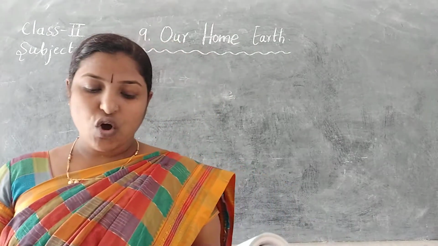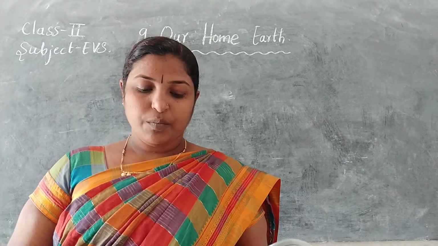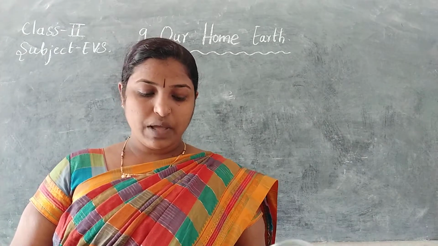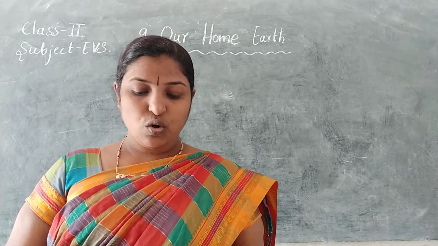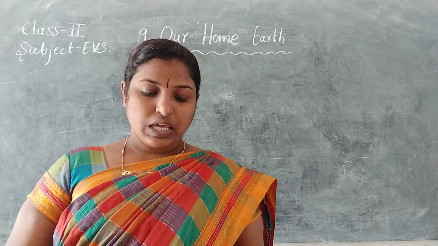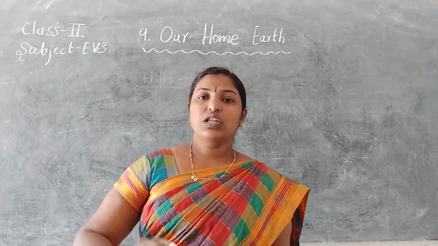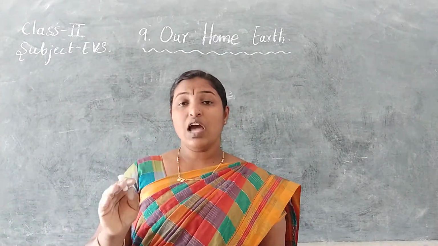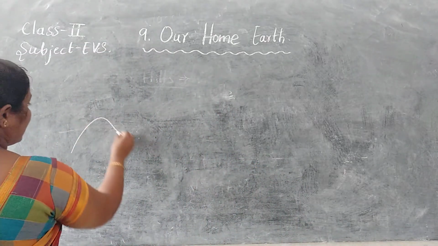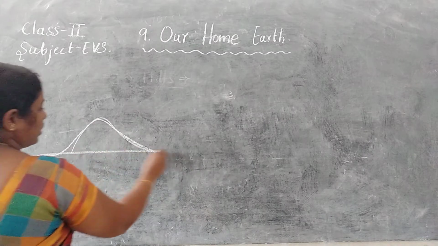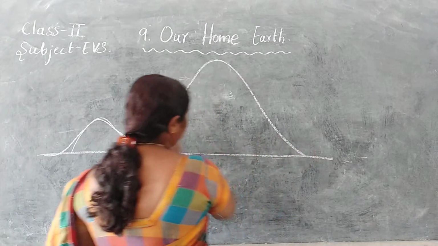They are very tall hills on the surface of the earth. They are made of soil, rocks, pebbles and big stones. Many high mountains are covered with snow. They are called snow-capped mountains. See, mountains are also high places. These are higher than the hills. You know that hills are high places compared to their surroundings, but these are higher than the hills.